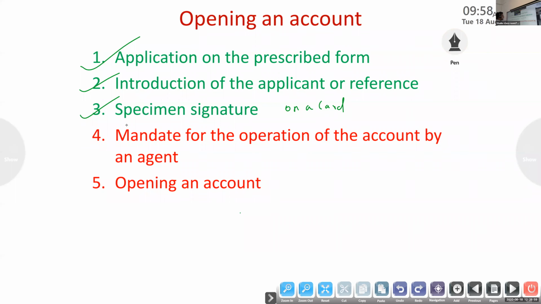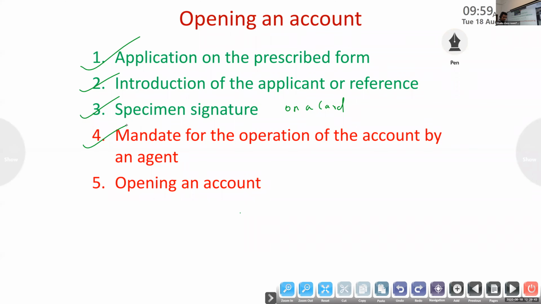So next one, mandate for the operation of the account by an agent. This means, suppose a customer desires that his account be operated by another person. A mandate, a written instruction, must be obtained. That is the document the bank has to get. Suppose my account is to be operated by Tomlin. Then I have to write a mandate to that effect and submit it to the bank.